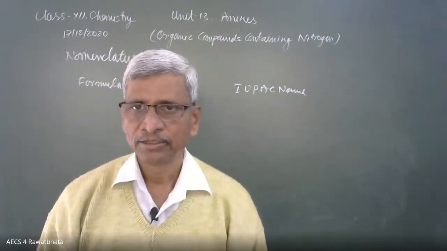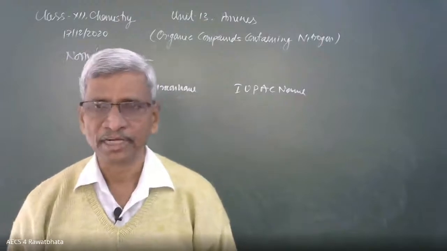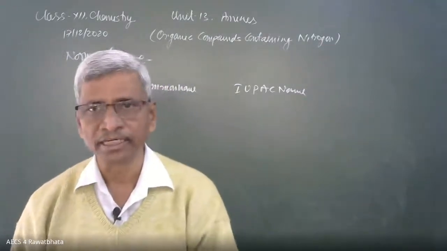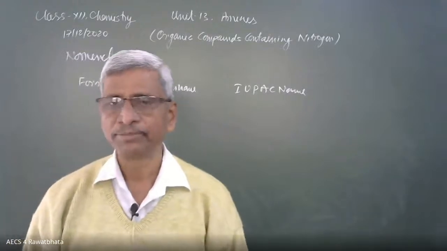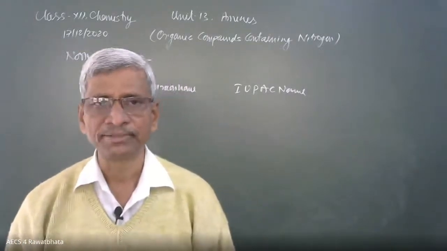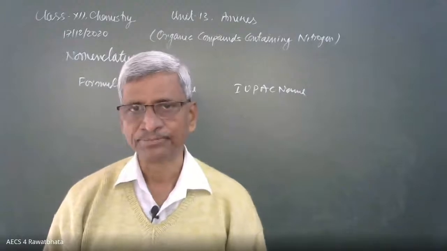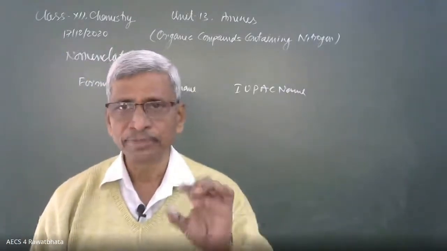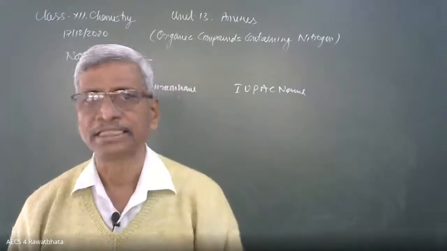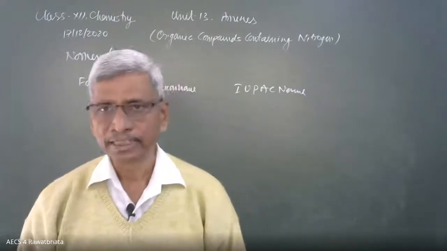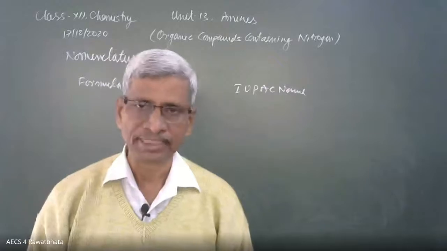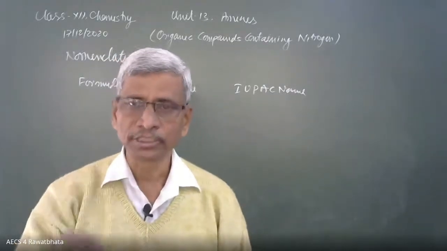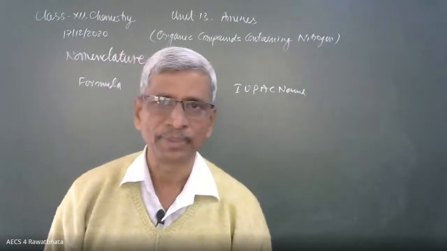So we should know about the alkyl groups at least up to 4 carbon atoms. What is n-butyl? What is isobutyl? What is secondary butyl? What is tertiary butyl? Sometimes the common name may be given in the exam and they ask you to write the IUPAC name. While writing the IUPAC name from the common name, first draw the structure in the answer sheet, then write its name. Don't approach directly, there may be mistakes. If you are able to draw the structure, certainly you will write the correct IUPAC name.